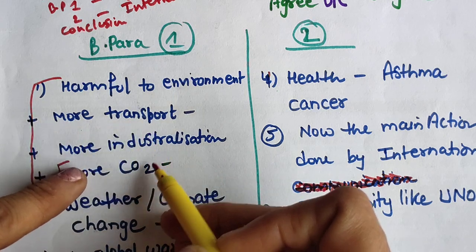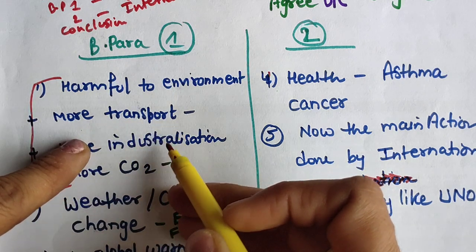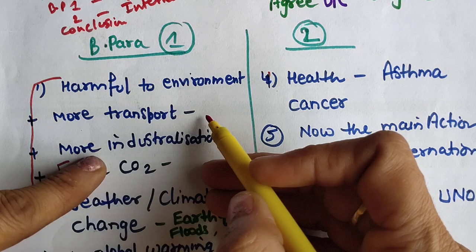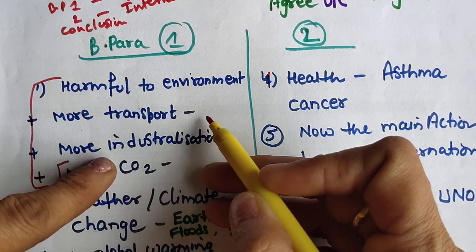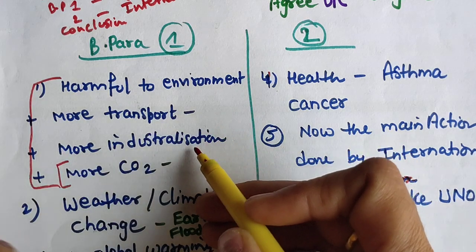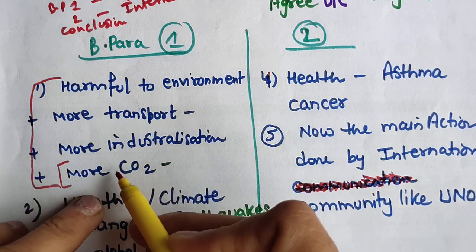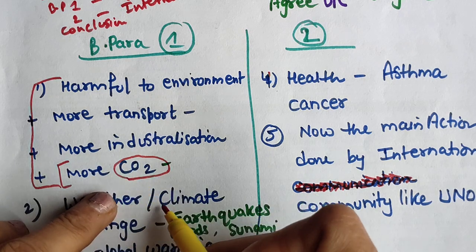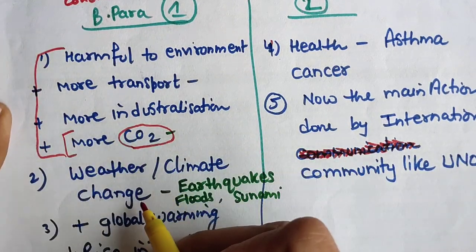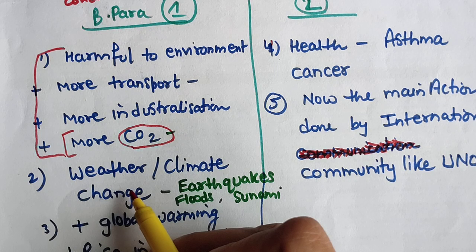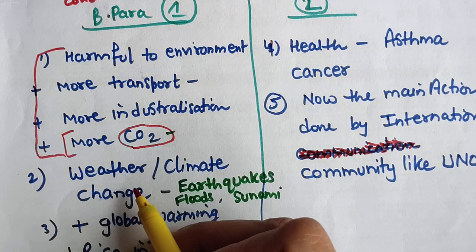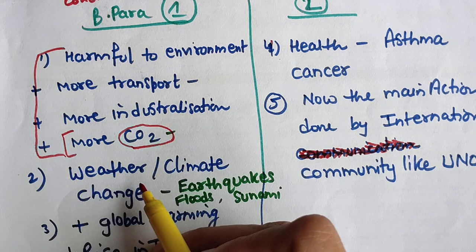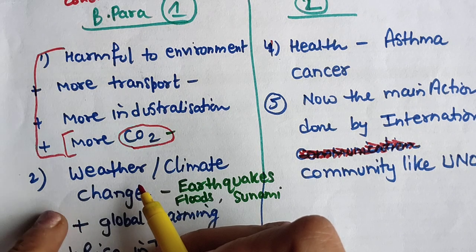So I have given the reasons: because of more transportation facilities, tourism is also there, more aviation services are in demand nowadays, more industrialization, every activity will just increase this CO2 in the air. So now the second implication, second impact, second reason why I agree with the statement that countries should reduce the consumption of fossil fuel.